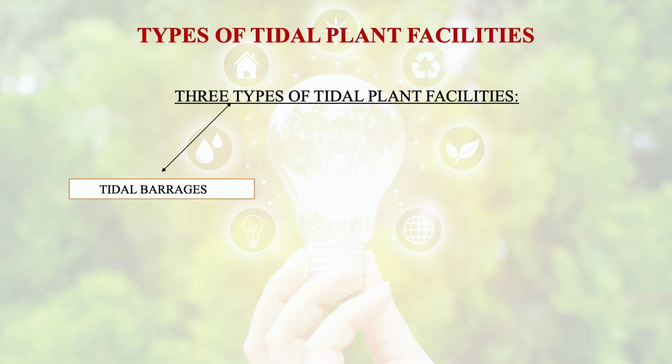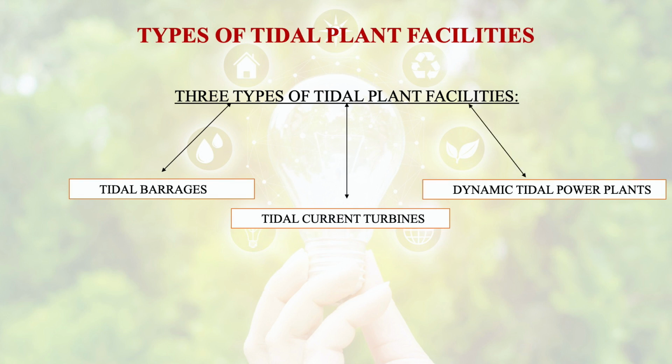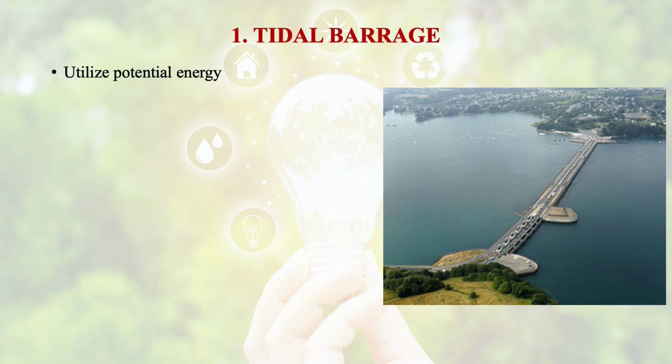There are three types of tidal plant facilities that we have. One is tidal barrage, the second is tidal current turbines, and third is dynamic tidal power plant. Let us talk about the tidal barrage. In tidal barrage, actually the potential energy is utilized.